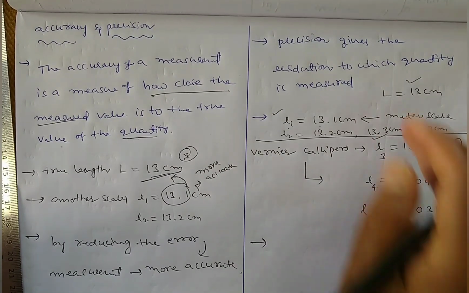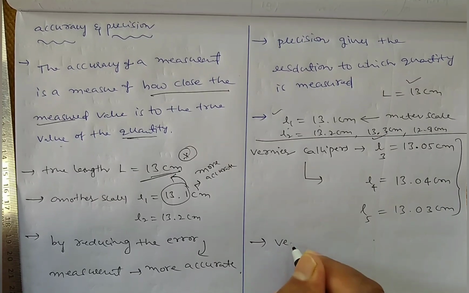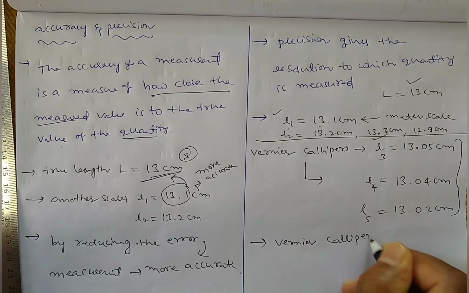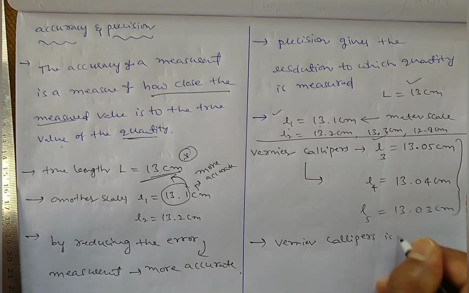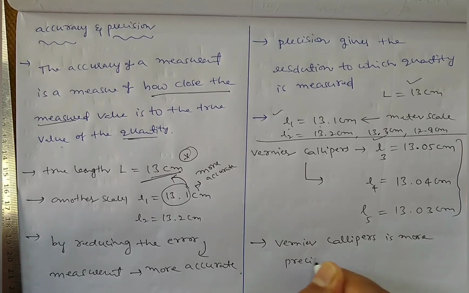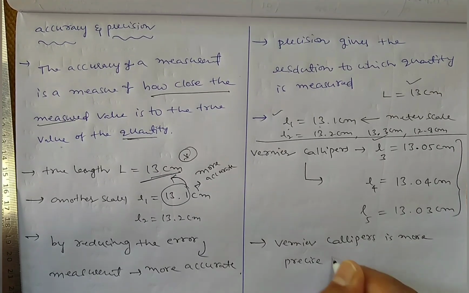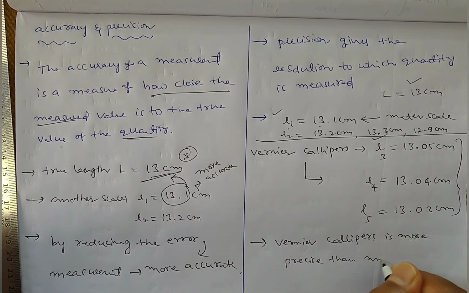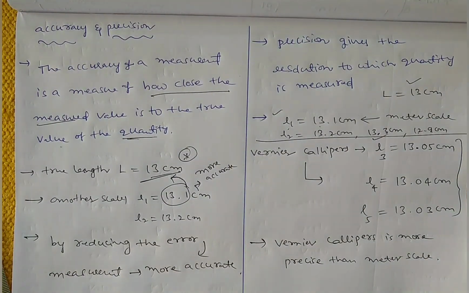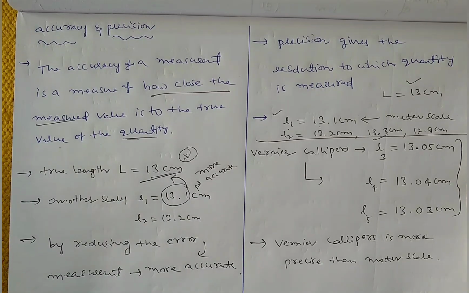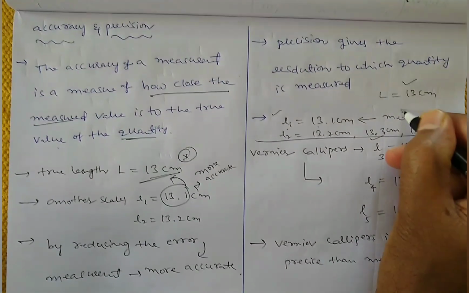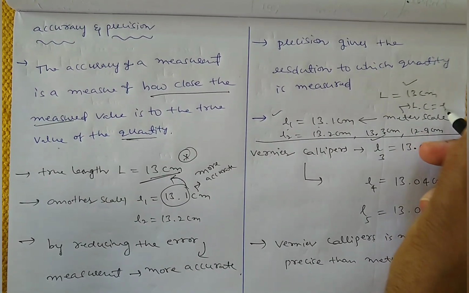So now from this point you can say that vernier calipers is more precise than meter scale. Because in case of meter scale, the least count is 1 millimeter.